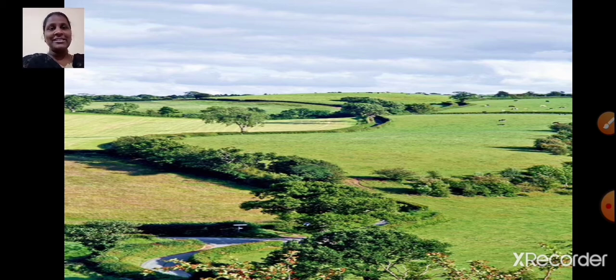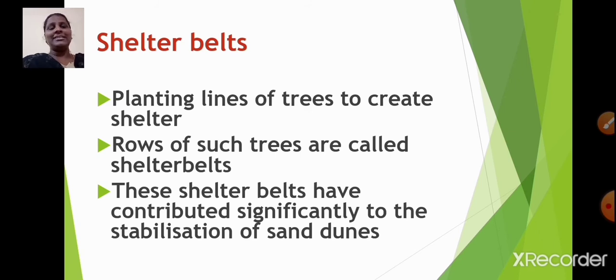Is that clear, students? These shelter belts have contributed significantly to the stabilization of sand dunes. So I hope it is clear. Till now we have learnt about the soil conservation methods.